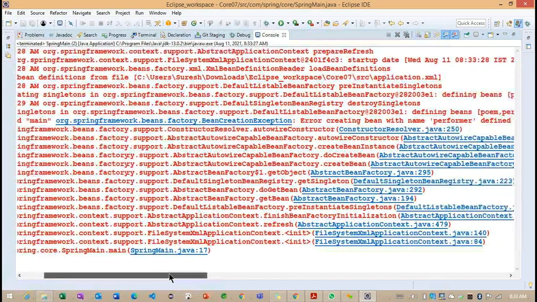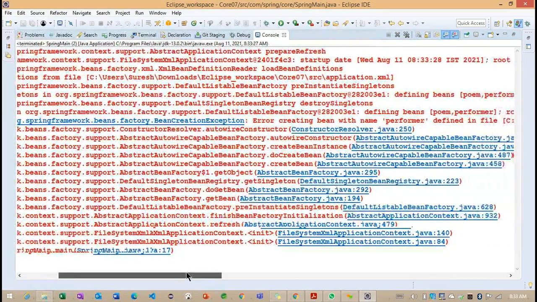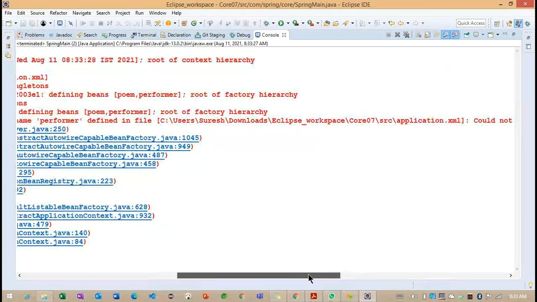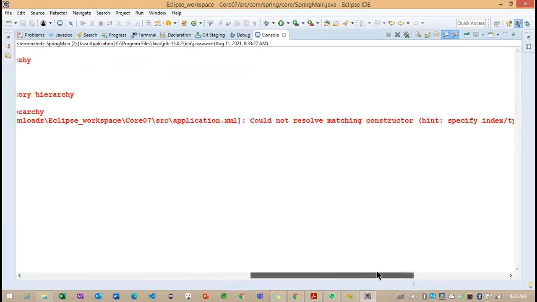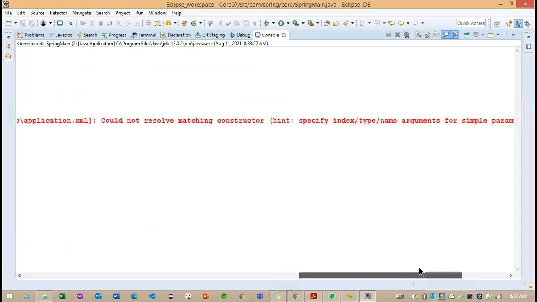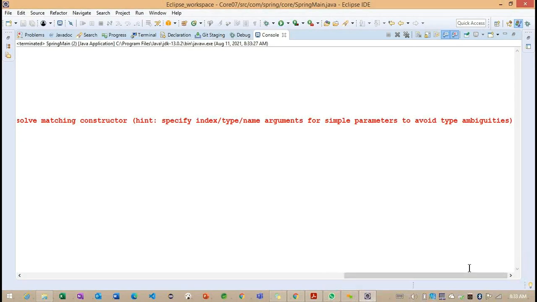We'll go for this particular exception information. What is happening internally? Error creating a bean with a performer defined in the file application.xml: could not resolve the matching constructor. Why is it not matching here? Getting the point? Whenever we enable these two sections of code, we get an exception because of this ambiguity.